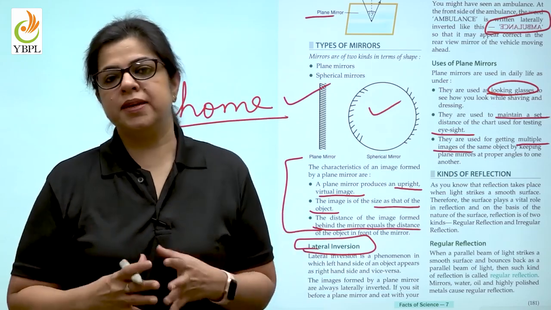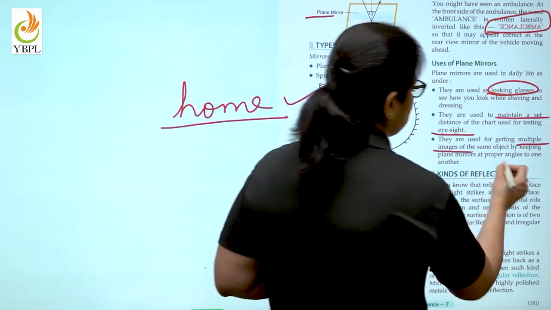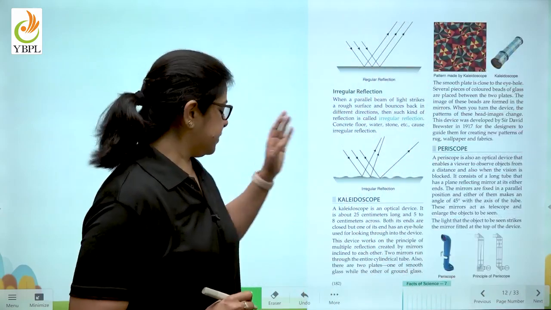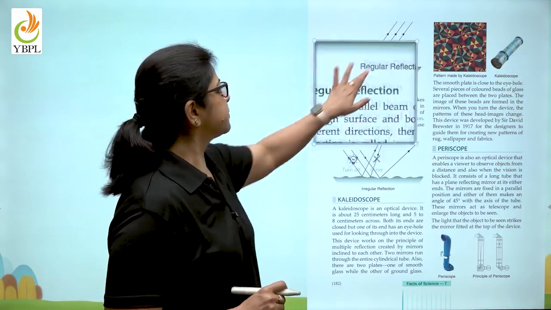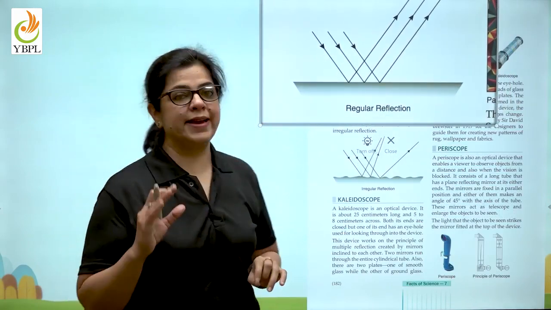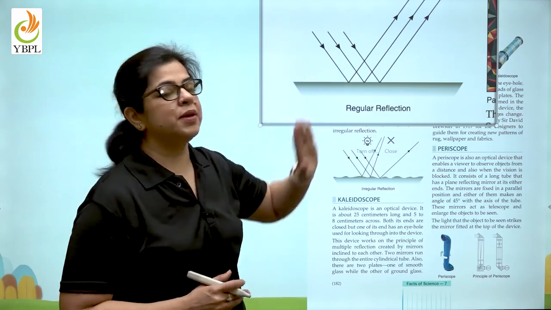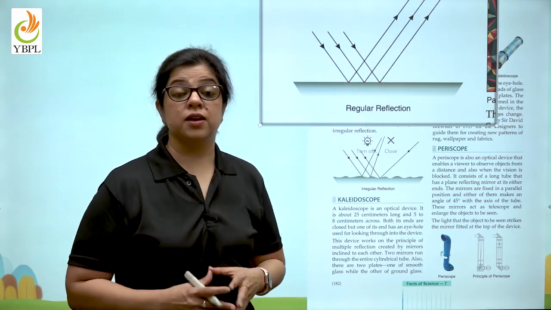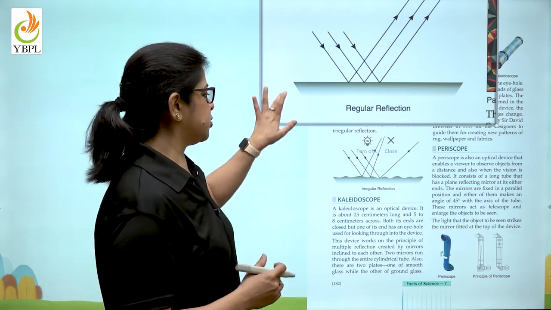Now, how do multiple images form? The multiple images are formed because of reflection. And as we have read in the previous class also, reflection is of two kinds. So if you see this image in your book, it shows regular reflection. Regular reflection means the light rays are coming from one direction and they are being reflected in another direction. And all the light rays are being reflected in the same direction.